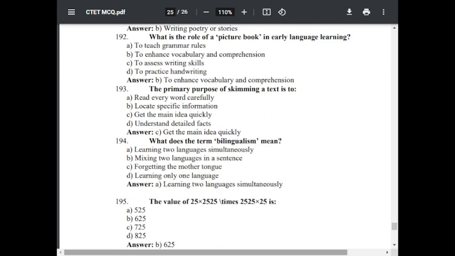Question number 193. What does the term bilingualism mean? Option A learning two languages simultaneously, option B mixing two languages in a sentence, option C forgetting the mother tongue, option D learning only one language. The correct answer is learning two languages simultaneously. Bilingualism means learning two languages simultaneously.